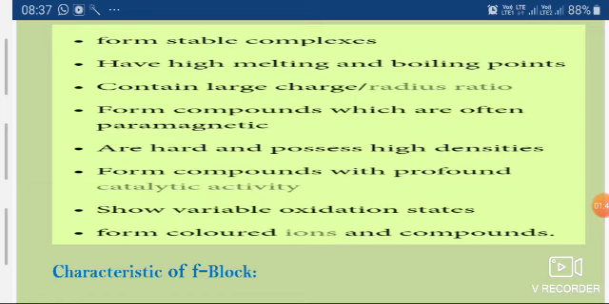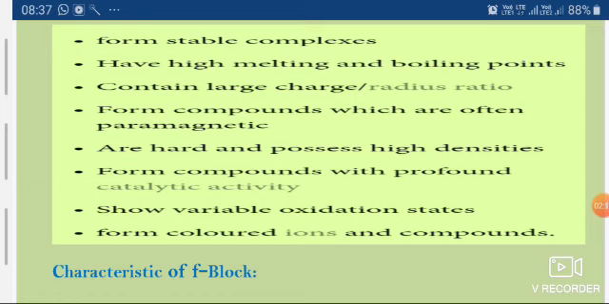All the D block elements are metallic in nature. They have high melting and boiling points. They are good conductors of heat and electricity. And then next, they form stable complexes with other anions.